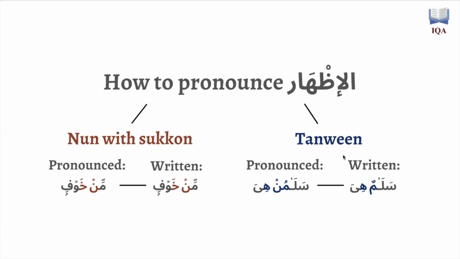For the Tanween, it's written like this, salamun hiya, but we know that the Tanween is in fact a hidden Sukoon, so it will be pronounced as salamun hiya. So this is how you pronounce the Idhar.